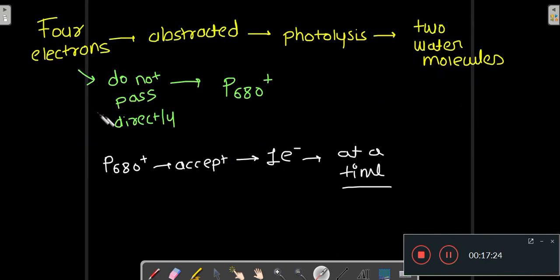Now the 4 electrons which are generated by the photolysis of 2 water molecules do not pass directly to P680 plus, because P680 plus accepts 1 electron at a time.